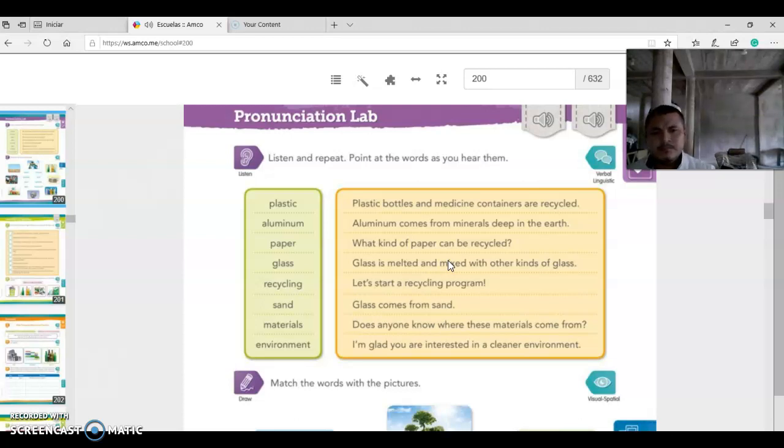What kind of paper can be recycled? Glass. Glass is melted and mixed with other kinds of glass. Recycling. Let's start a recycling program. Recycling.